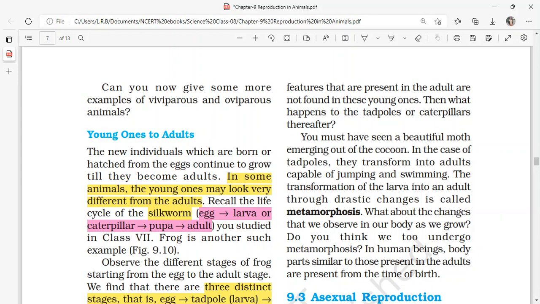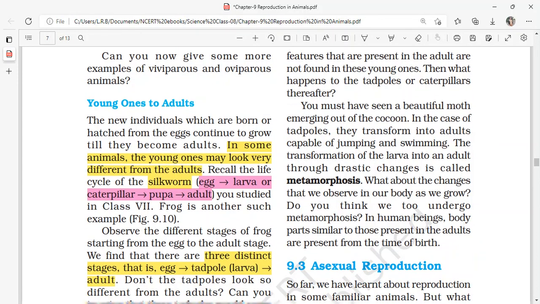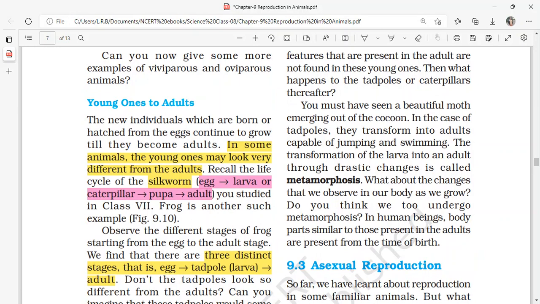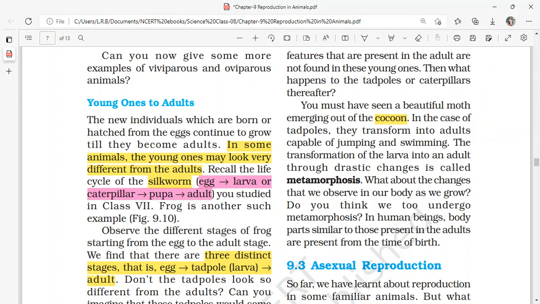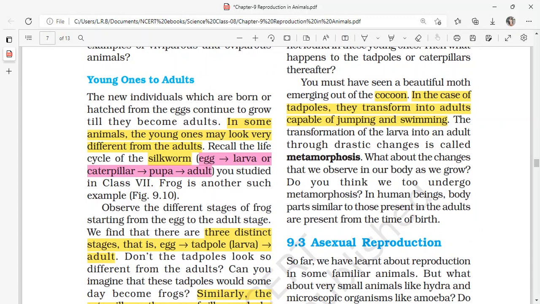Okay, then what happens to the tadpoles or caterpillars thereafter? You must have seen a beautiful moth emerging out of the cocoon. Okay, so this is a new beginning for the butterfly. In the case of tadpoles, they transform into adults capable of jumping and swimming. So tadpoles will be transforming into adults, and these adults are so energetic and capable of jumping and swimming in water and around the land. Okay, the transformation of the larva into an adult through drastic changes is called metamorphosis. So, what is this term?